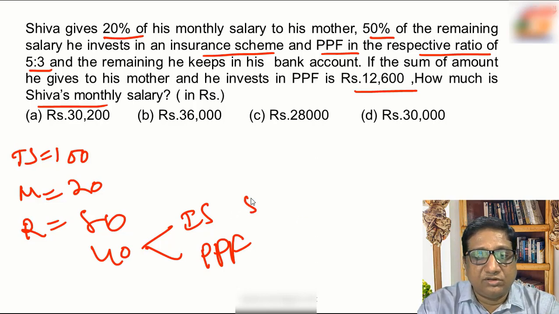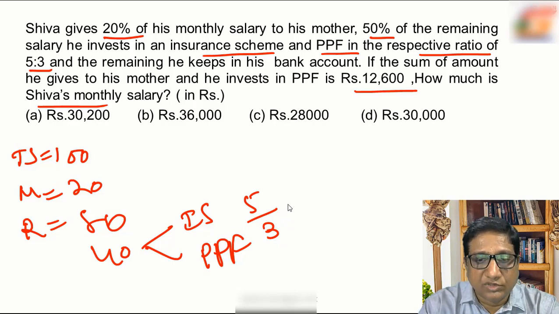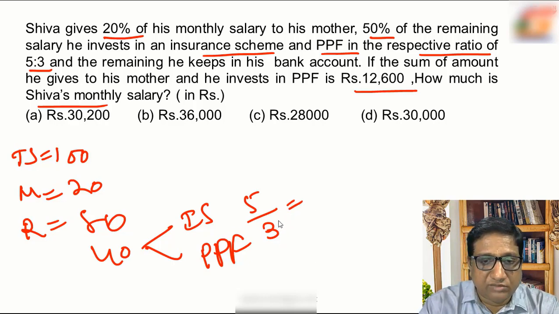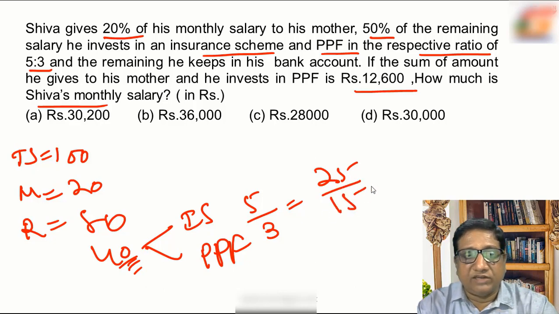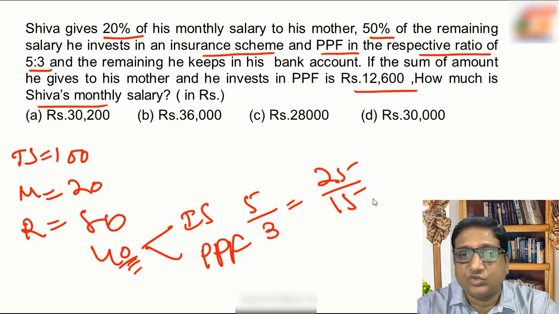So how much will it be? 5 is to 3 means if 5 plus 3, 8 times is 40, then 5 times will be 25 and PPF will be 3 times, that is 15. So he invests 25% in the insurance scheme and 15% in PPF.